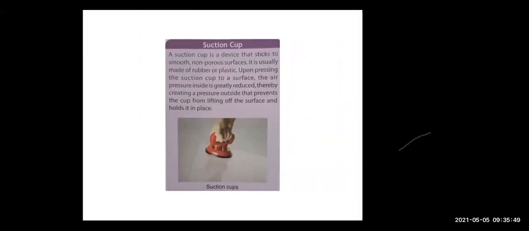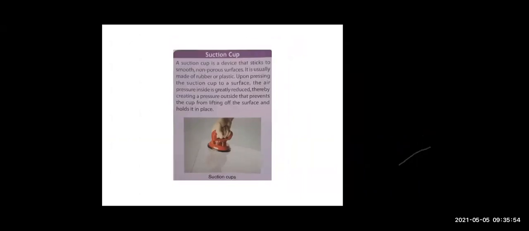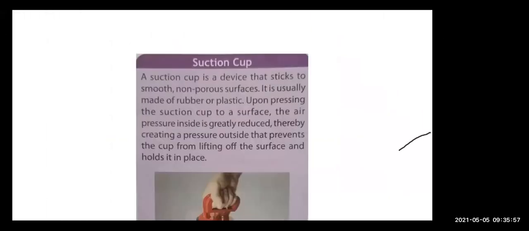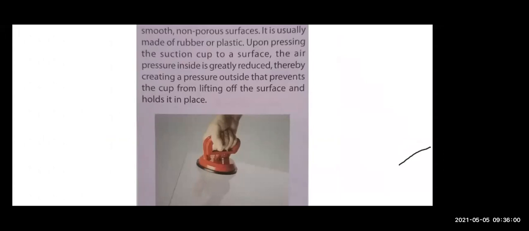You might have seen this, right? It is a smooth and sticky device, made of either rubber or plastic. What you do is clean the surface and then press it on the surface. So children, when you are pressing on the surface, the air from inside it comes out, and what is created between the suction cup and the surface? Vacuum is created. And after that, the atmospheric pressure takes care. The atmospheric pressure acts on it and keeps the suction cup there. So this is one of the applications of the atmospheric pressure.